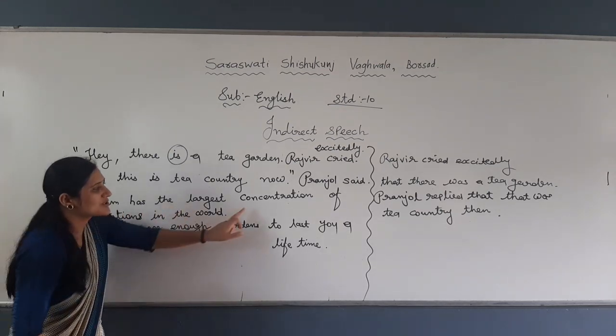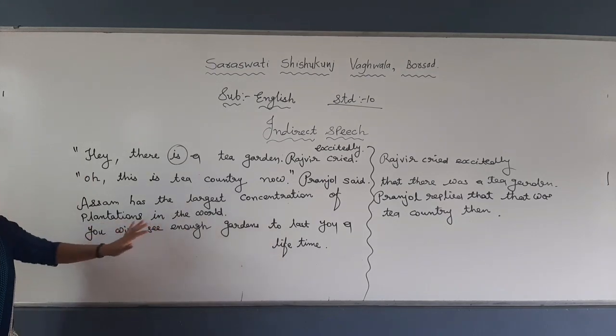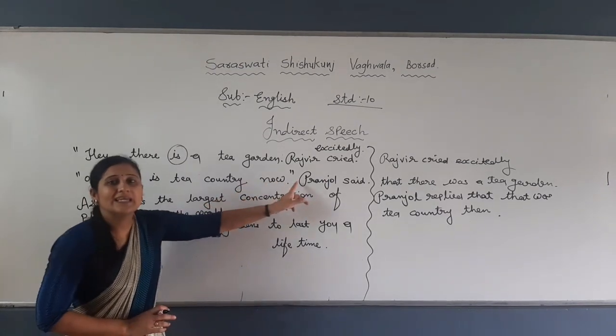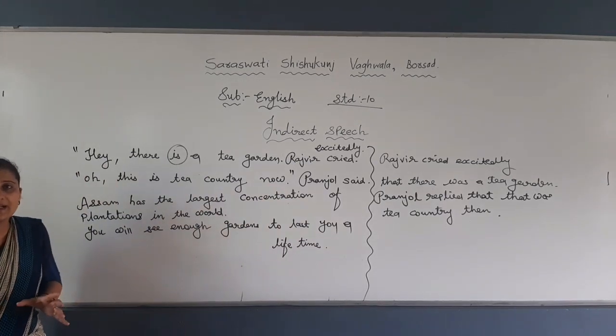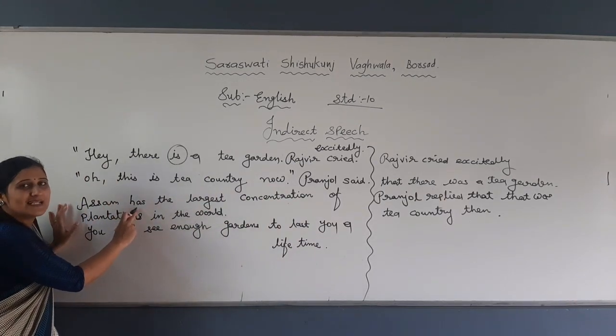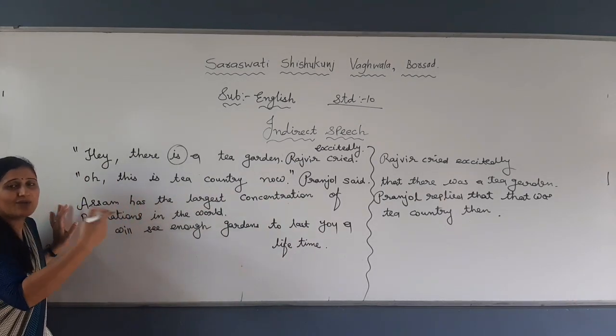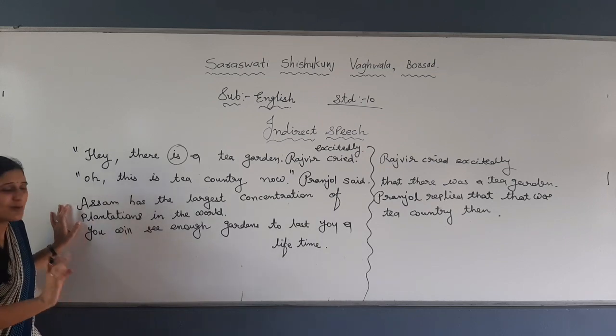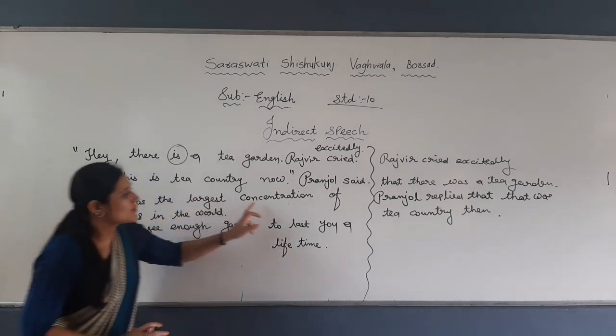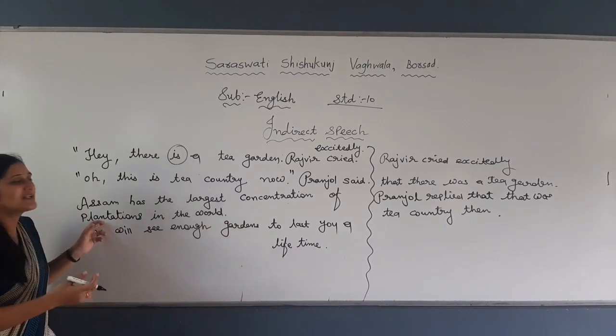"Assam has the largest concentration of plantation in the world." So what do you write? He added that, or Pranjal added that. "Has" becomes "had," right? Because have, has and had, you need to change the verb. Assam had the largest concentration of plantation in the world, right?